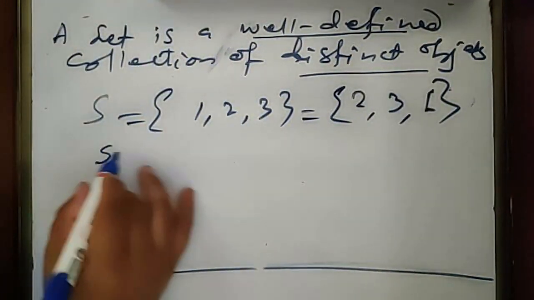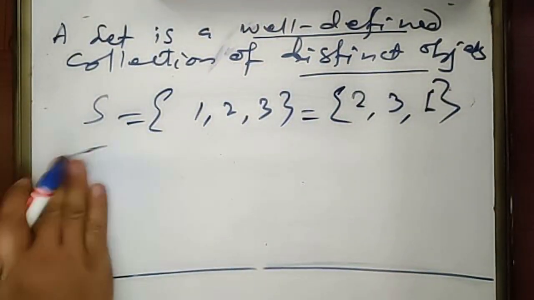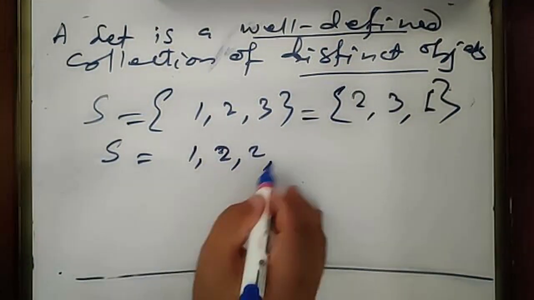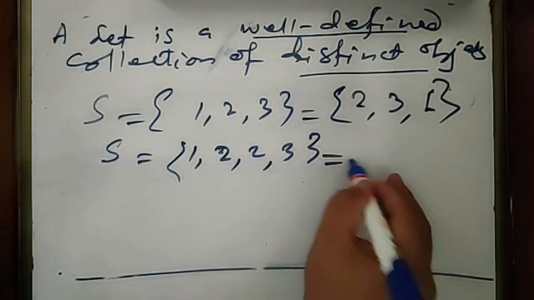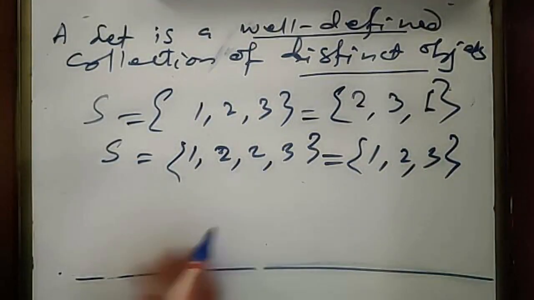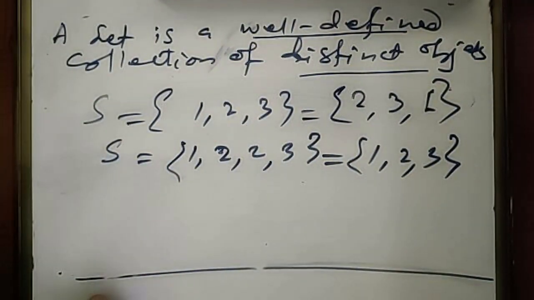Also, there must be no repetition of elements in a set. If there is a repetition 1, 2, 2, 3, it must be equal to 1, 2, 3. If a particular element is repeating, it will be taken only once. That's all. So in that way, we can construct a set.